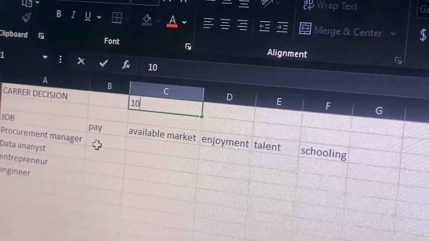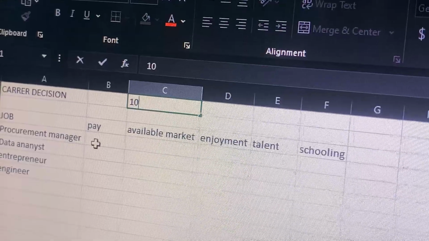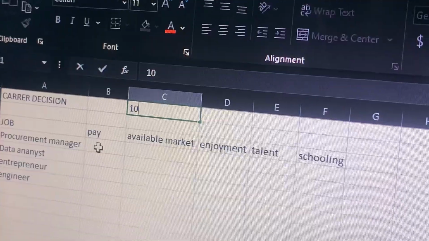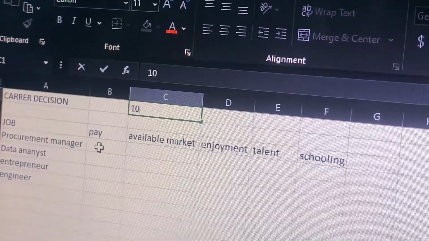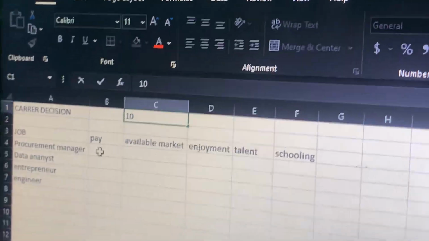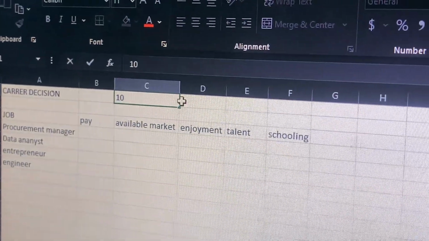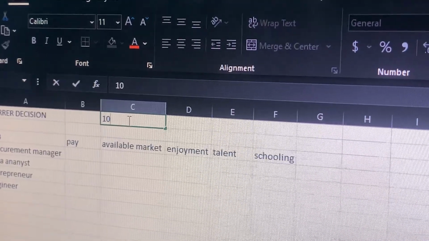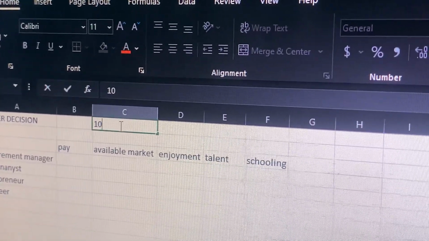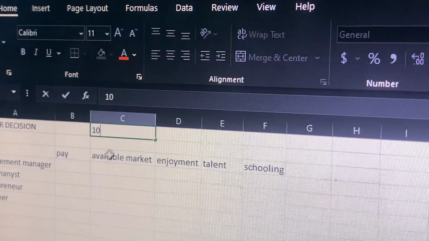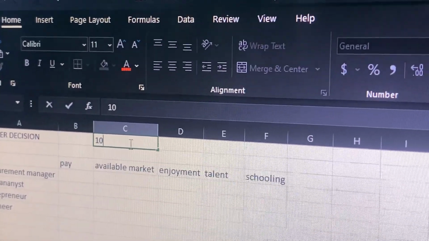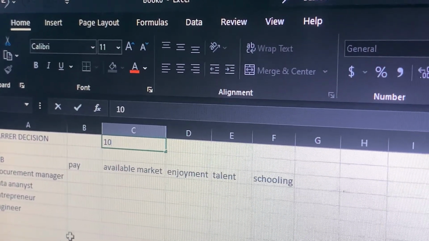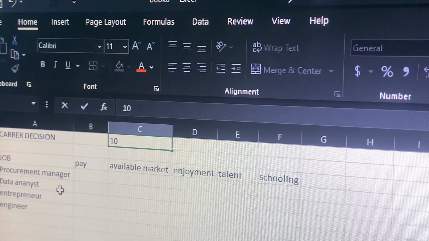If we are rating it as 100%, that means maybe we can decide that a procurement manager's payments are very high, so we will give it a range of 90%. These are the rates that we'll be using, but over here I want us to use a smaller rate. That's why I have reduced it to 10. So we will be using 10 instead of 100%. We are going to see the rate that each career path will score.